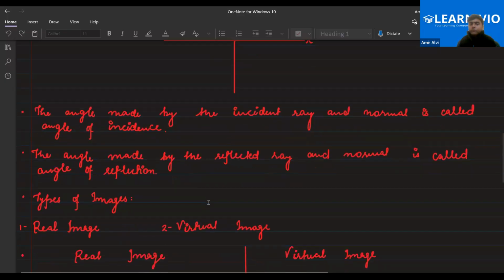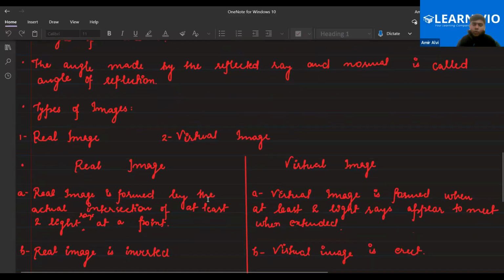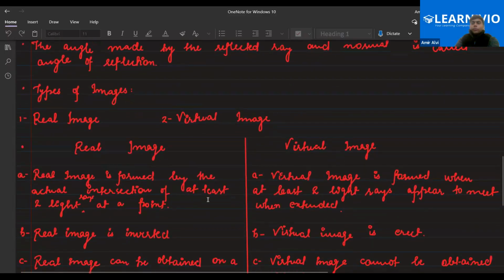Okay, so everyone, we are talking about the reflection of light. If you're talking about reflection of light, we'll be having some images as well. Because if light is there, there would be an image as well, right? If you are able to see the world, that is due to the reflection and refraction of light. So we have two types of images that we have to study in real life: the real image and the virtual image. Now let's understand the differentiating factors of real image and virtual image.